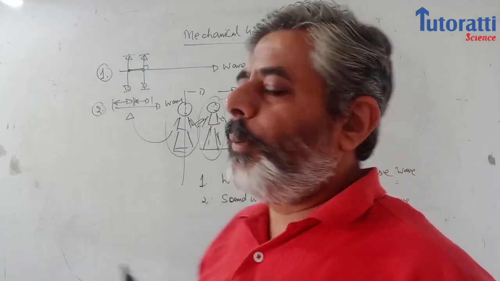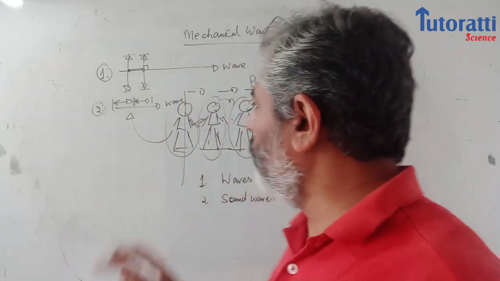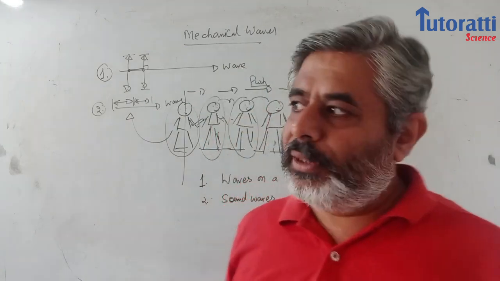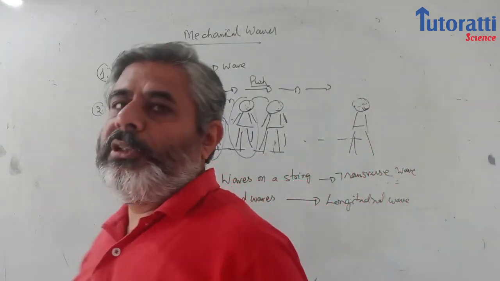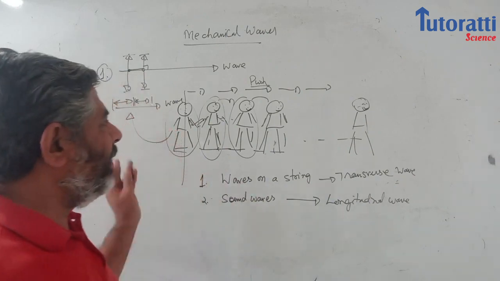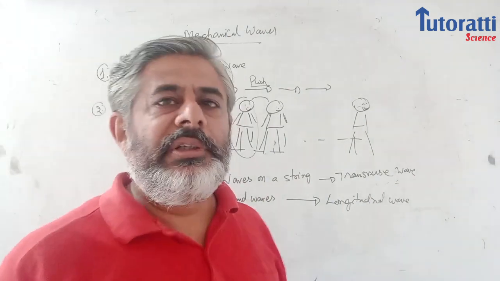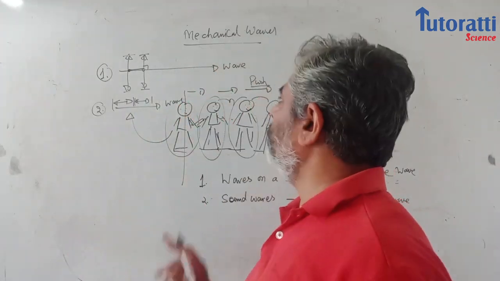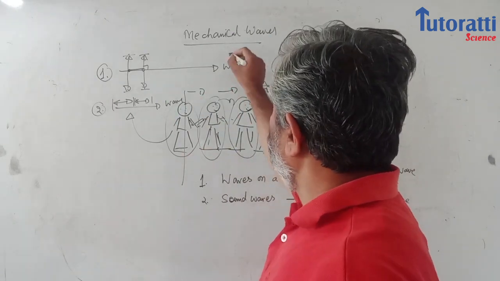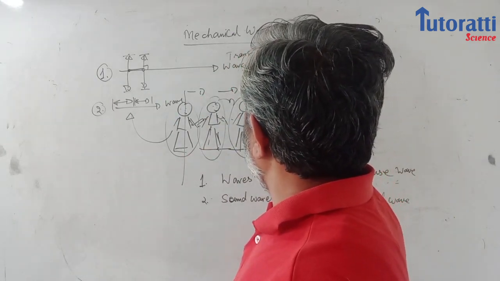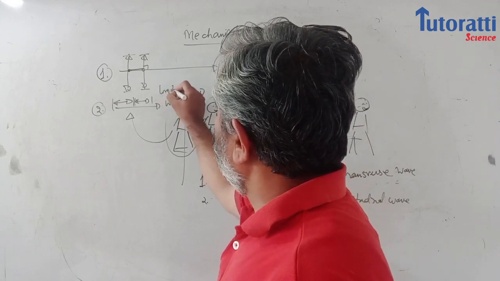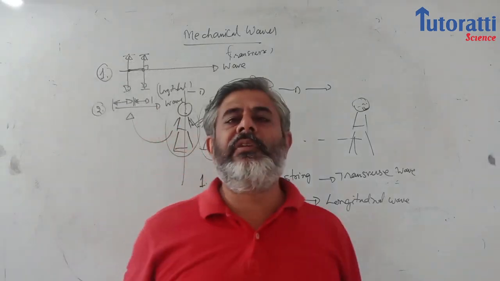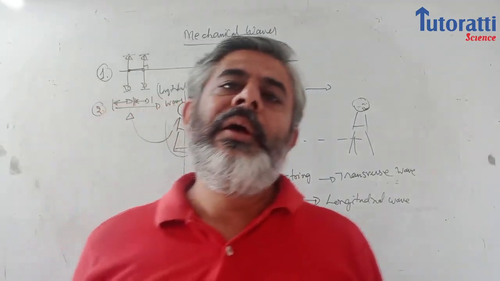So if the vibration of the particles is perpendicular to the direction of the wave, you call it a transverse wave. If it is parallel to the direction of the wave, you call it a longitudinal wave. तो ये छोटी सी दो इंपॉर्टेंट बातें हैं जिसको आप समझ सकते हैं. वेव क्या है? ट्रांसफर ऑफ एनर्जी, or you can say disturbance from one point to another without any bulk transport of matter. There are two kinds of mechanical waves, like this is a transverse wave, ये लिख देते हैं यहाँ पे हम, and this is a longitudinal wave. In transverse wave, the vibration of the particles is perpendicular to the direction of travel of the wave, and in longitudinal waves it is in the same direction.